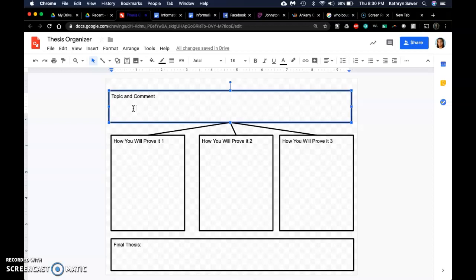For the purpose of this research, I decided to look at westward expansion, which is very similar to the Oregon Trail, just like you're learning about in social studies. So my topic is westward expansion. In your box, you should insert your topic. So we're going to begin with your topic.